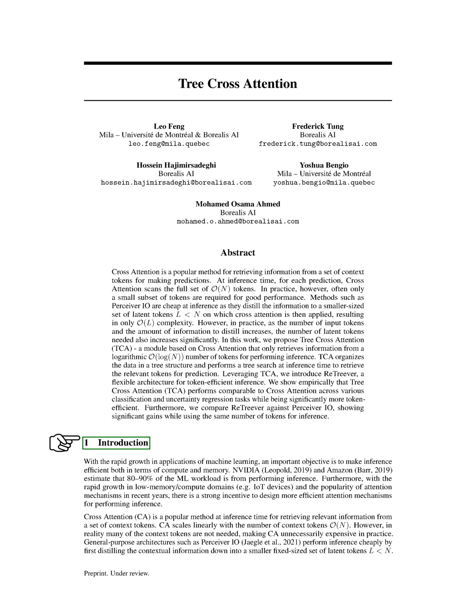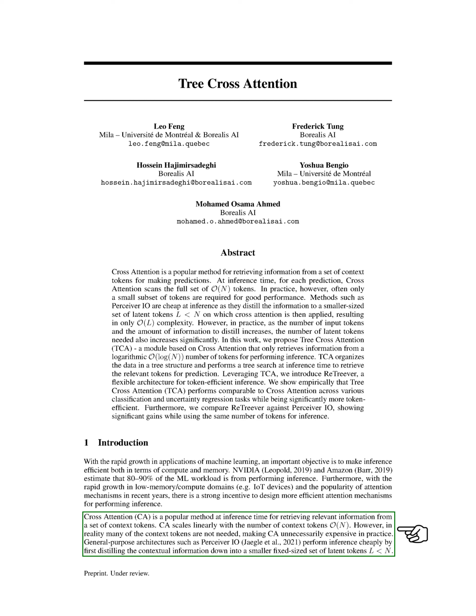Section: Introduction. We're living in an era where machine learning applications are growing rapidly. A key goal is to make the process of drawing conclusions from these applications efficient in terms of computing power and memory usage. Companies like NVIDIA and Amazon estimate that 80 to 90% of machine learning work is spent on this process, known as inference. With the rise of devices with low memory and computing power, like IoT devices, and the increasing popularity of attention mechanisms, there's a strong push to design more efficient attention mechanisms for inference.